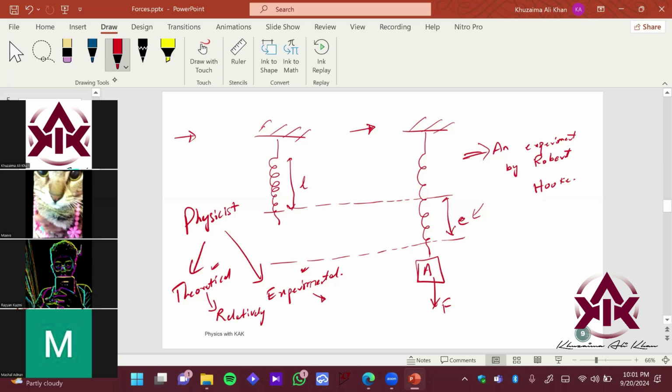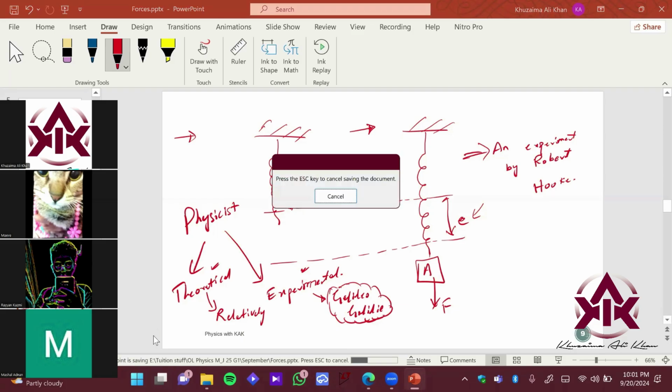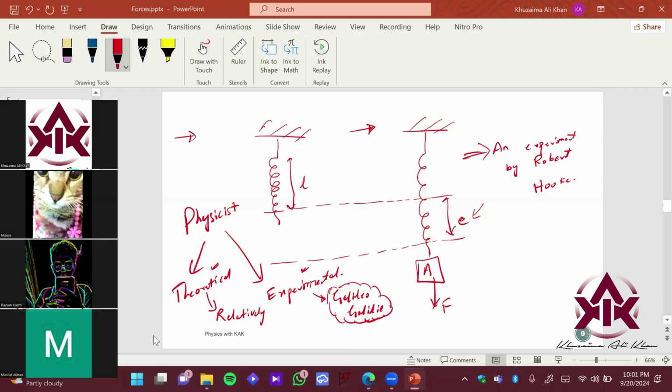Experimentalist was basically Galileo Galilei also. Can anyone tell me what Galileo Galilei did in his lifetime? What did he discover? Maeve, do you remember any experiment which Galileo Galilei did, that you have covered in your content, or have you watched some scientific documentaries? No, not yet, I cannot hear you, Maeve. Still not audible. I'm not sure about it.